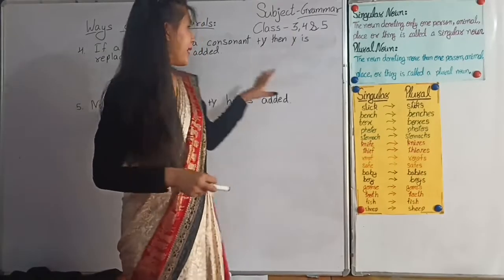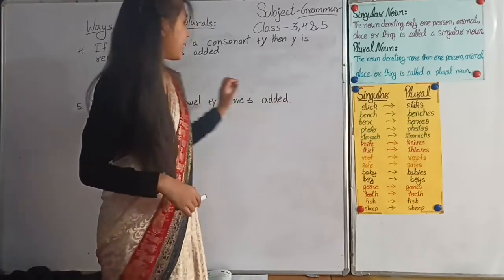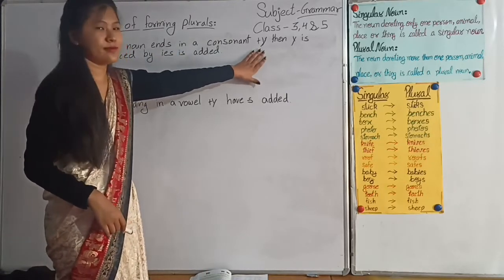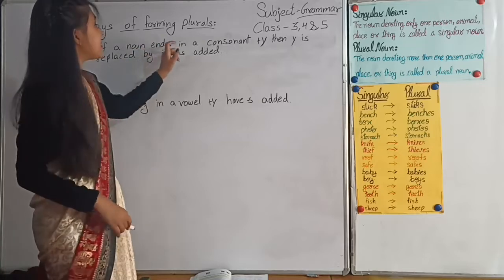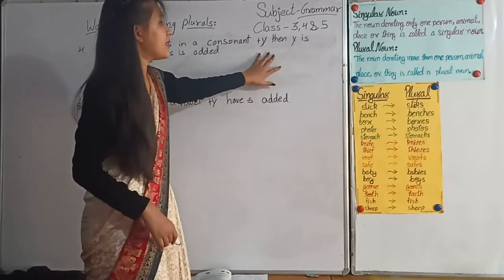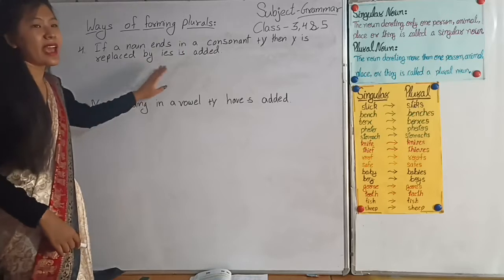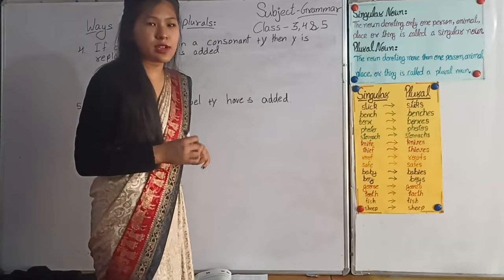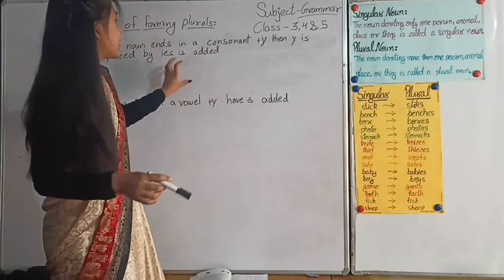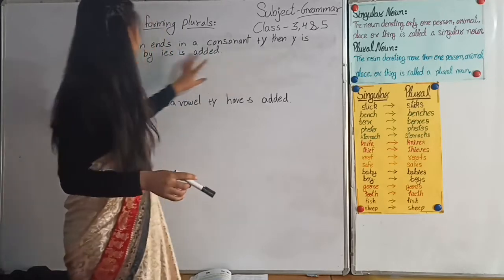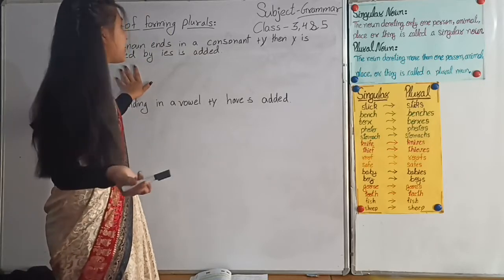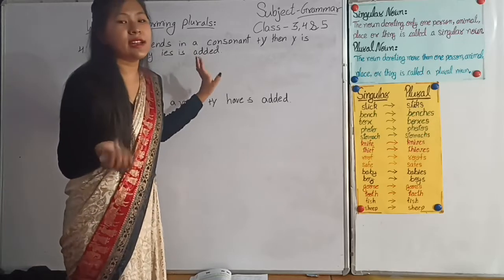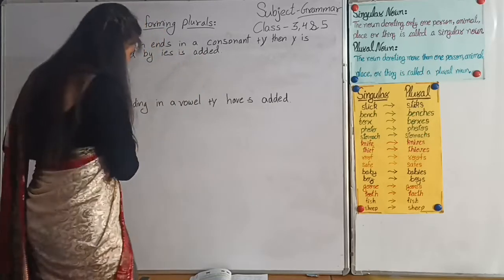Understood, dear students? Here I have written the next rule, and that is, if a noun ends in a consonant Y, then Y is replaced by IES. IES is added. So, dear students, if a noun is ending with consonant Y, then Y is replaced by what? IES. So we have to add IES at the end.